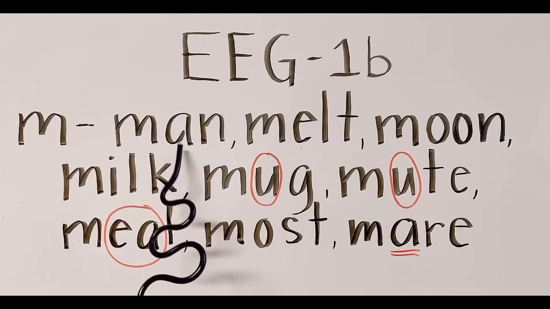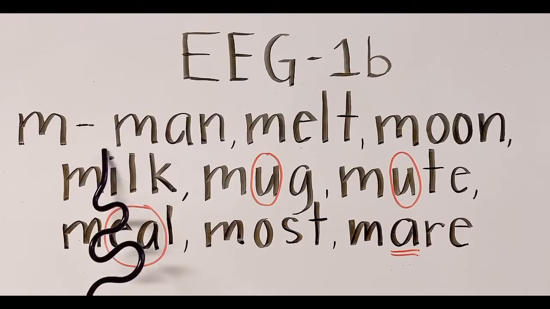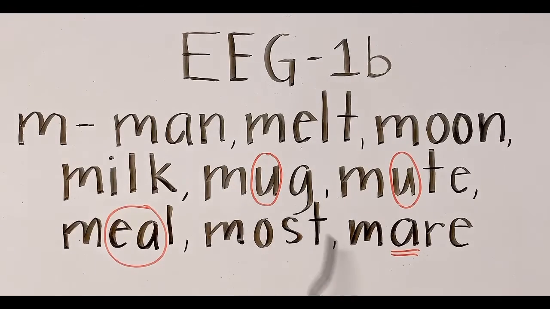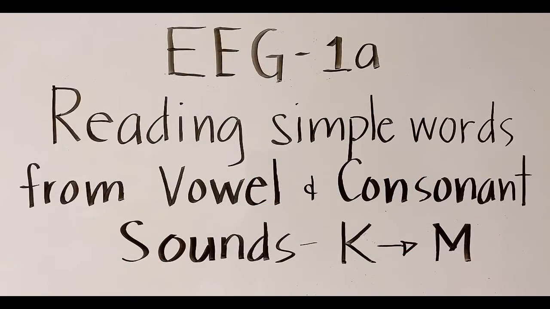A here is ah, man. Mare. Okay, good. Yes, so we have finished reading simple words from vowel and consonant sounds K to M.